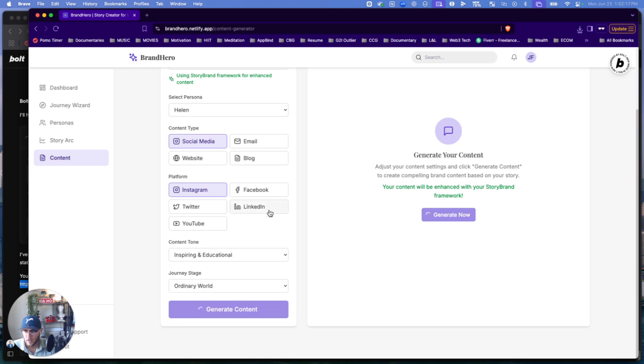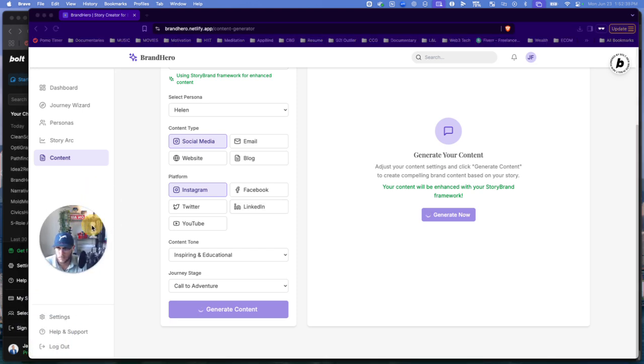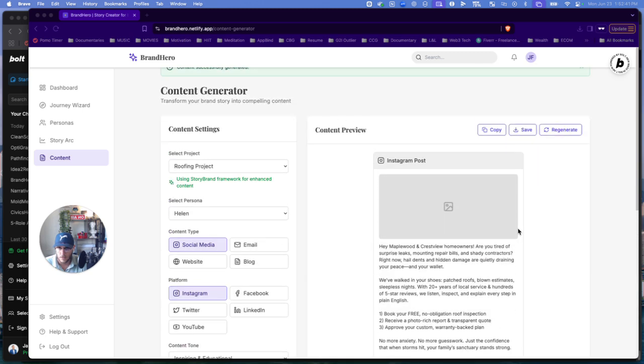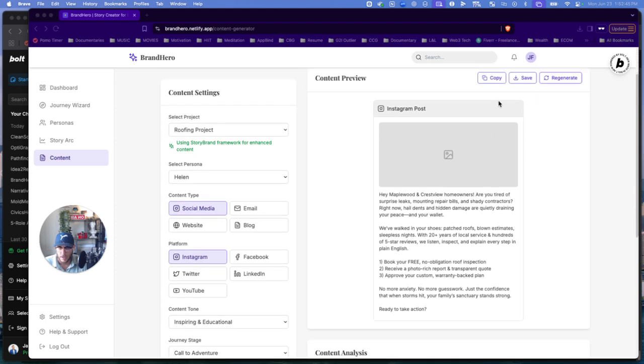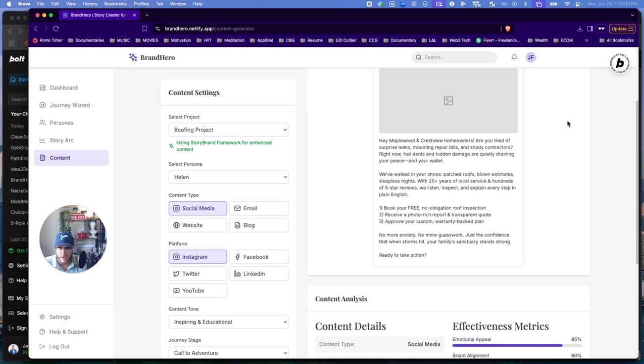And you can generate the content using AI based on the particular tone of voice that the user or the brand wants, and also the particular stage of that journey. So let me try generating the content here for this. So you can see here the content that's generated for an Instagram post. And you can save this or click on copy to copy it to the Notes app, for example.